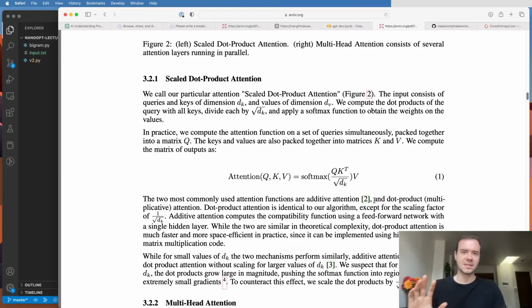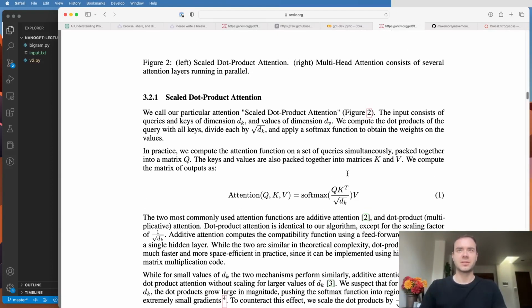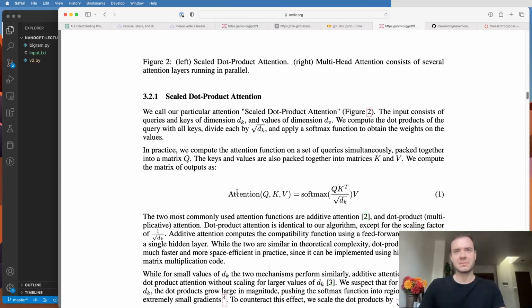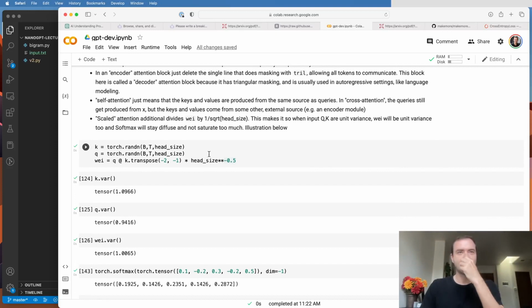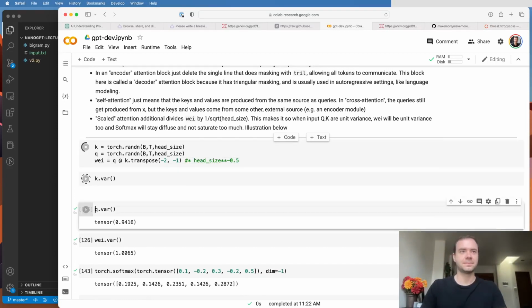Okay, and the last note at this stage is, if we come to the Attention Is All You Need paper here, we've already implemented attention. Given query, key, and value, we've multiplied the query and the key, we've softmaxed it, and then we are aggregating the values. There's one more thing that we're missing here, which is the dividing by 1 over square root of the head size. The dk here is the head size. Why are they doing this? Why is this important? They call it scaled attention, and it's an important normalization to have.